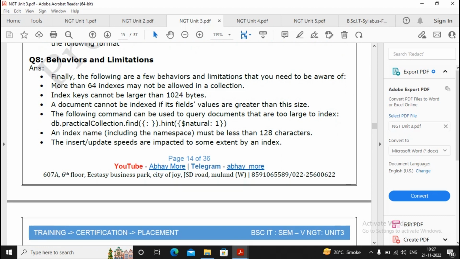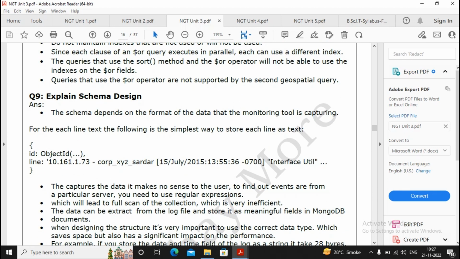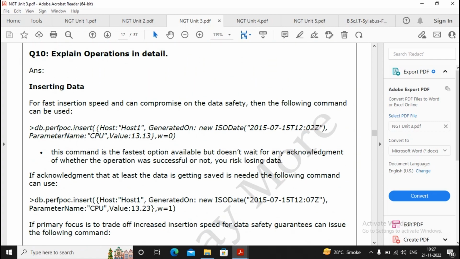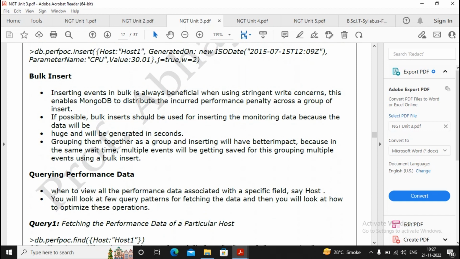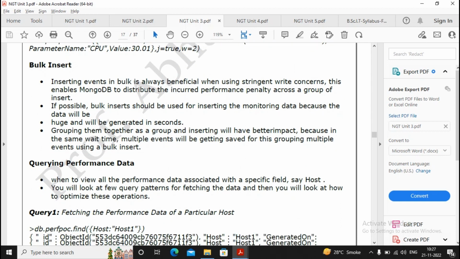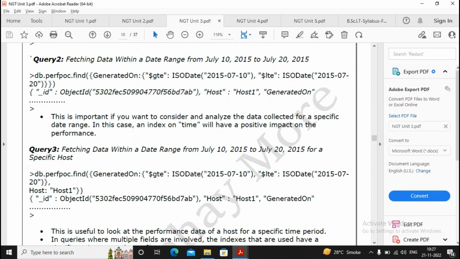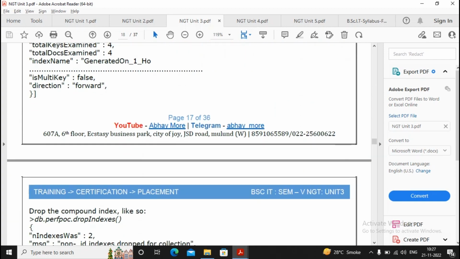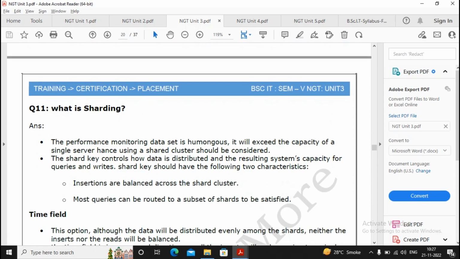Moving ahead, behavior and limitations. This is important. Read it once. A schema design, fine. Read it once. Moving ahead, explain operation in detail about inserting data, single row insertion or single document insertion or bulk insertion. How to check the query performance data, the different queries you have to explain in that. If you are good in practicals, then you will not face any kind of problem over here.